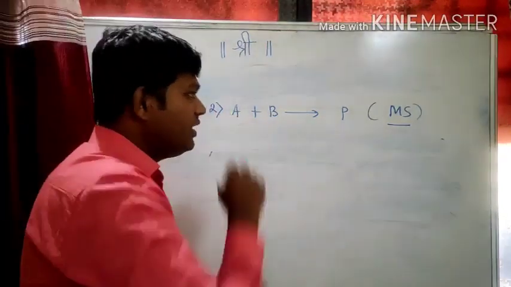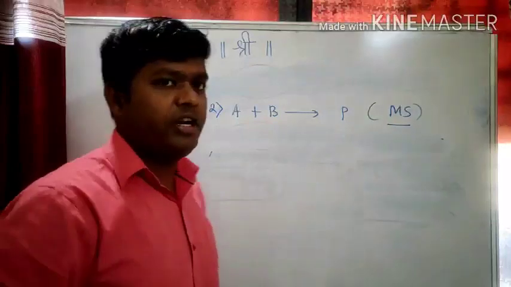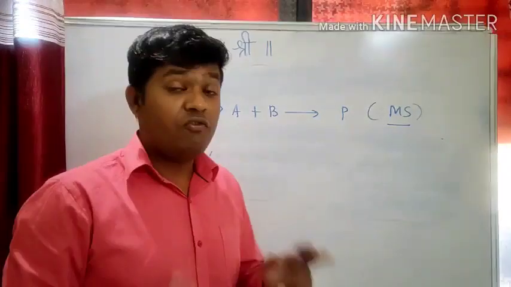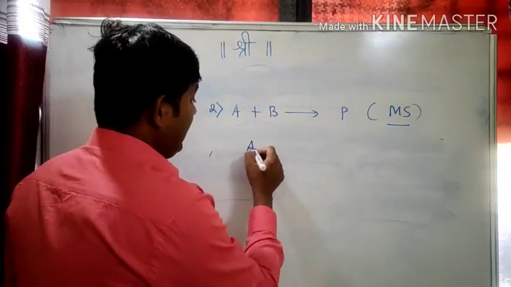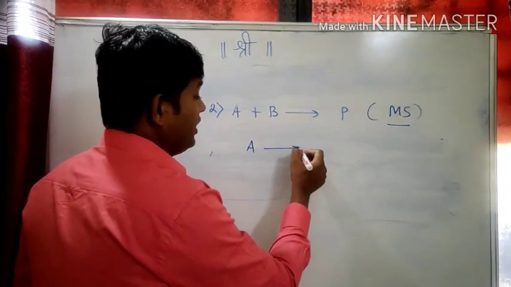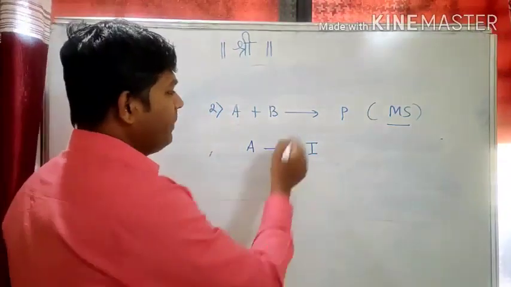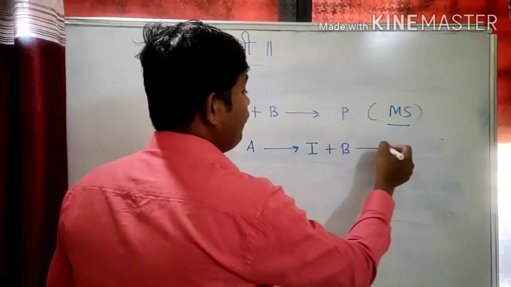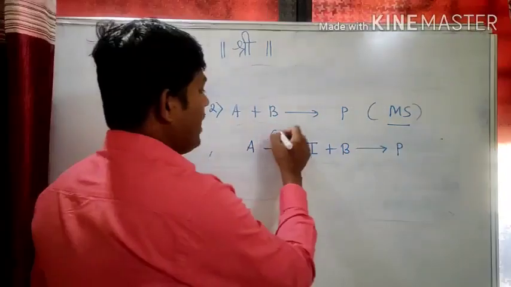A plus B gives product P. Now you cannot say 2 molecules are involved, so molecularity is 2, for a multi-step reaction. For that, you should predict the slow step. Assume that reactant A gives intermediate I, which reacts with B to form product P. So these are the 2 steps, 1, 2.